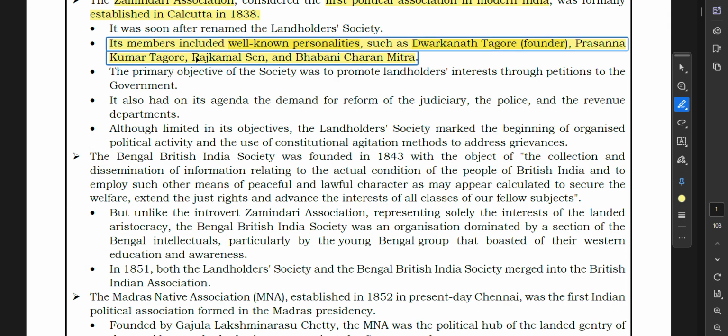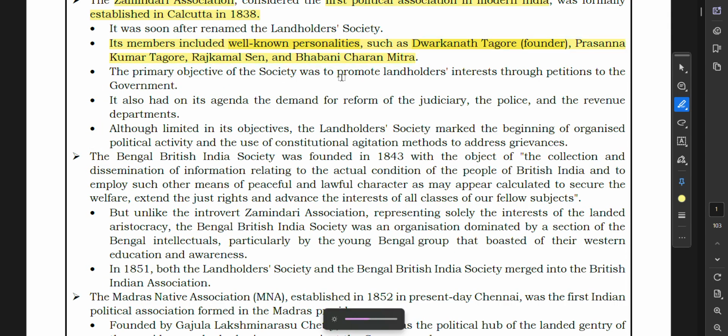The primary objective was to promote landholders' interest through petitions to the government. It also demanded reform of the judiciary, the police, and the revenue departments. Although limited in its objectives, it marked the beginning of organized political activity and the use of constitutional agitation methods to address grievances.